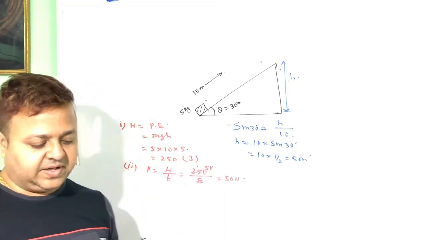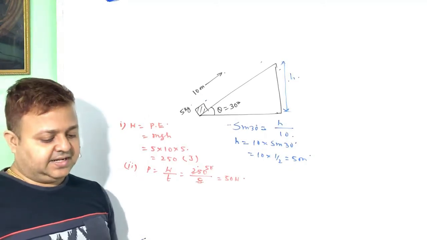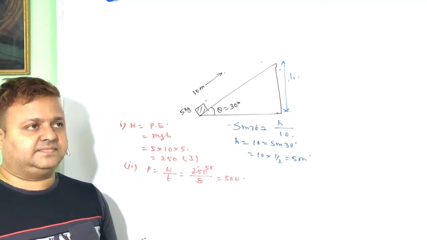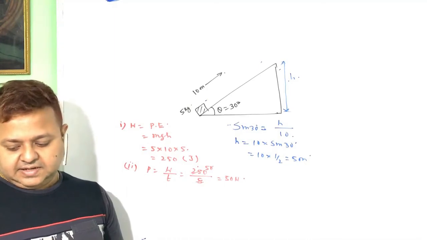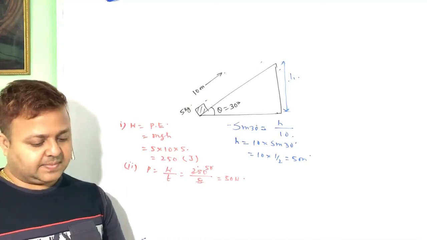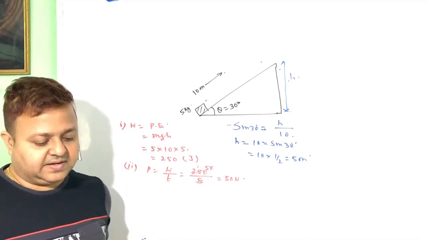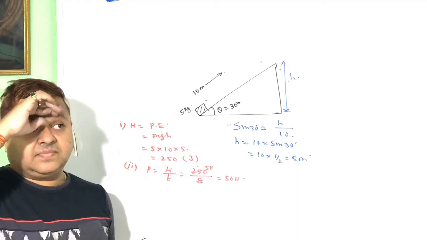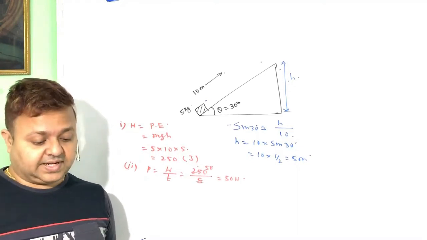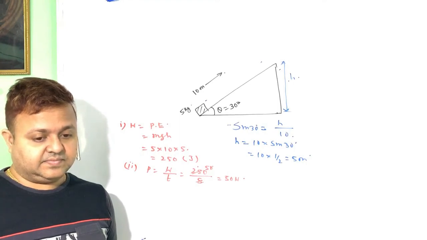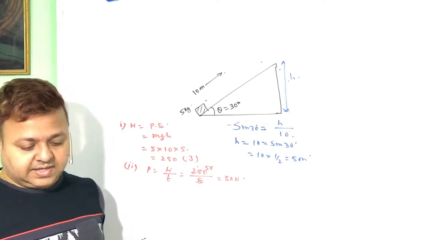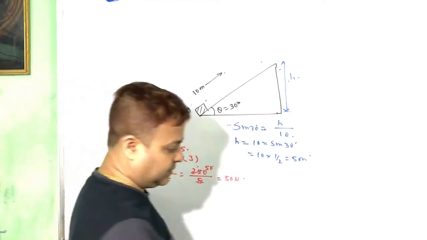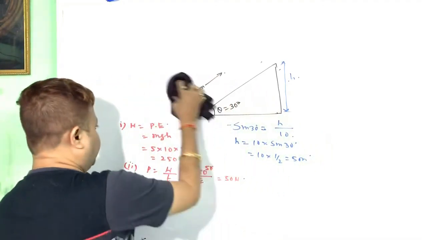Write down a similar type of question. A 40 kg child runs up to a height of 4 meter in 2 seconds. Calculate the power.